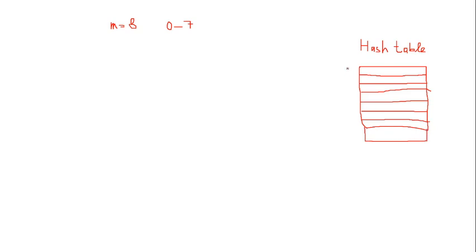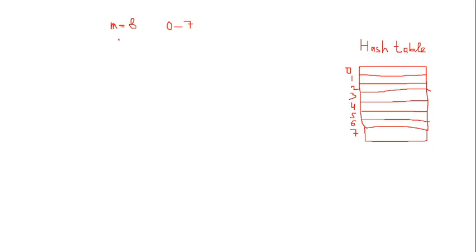So I will give the location numbers 0, 1, 2, 3, 4, 5, 6, and then 7. So this will be the hash table and the locations. I just defined the size of the hash table, which is equal to 8, and made a hash table. Now what I will do is define a hash function.